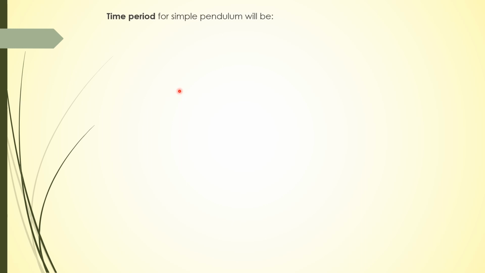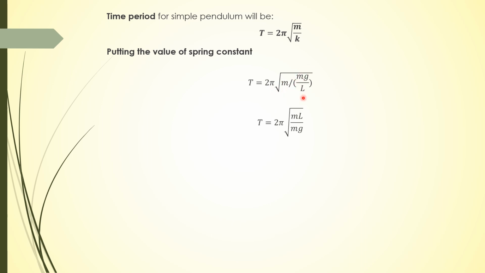Now the time period for a simple pendulum: we know that the time period is equal to 2 pi under root m upon k. Putting in the value of the spring constant, T is equal to 2 pi under root m divided by mg upon L, or 2 pi under root ml upon mg. The m cancels, so the time period of a simple pendulum is 2 pi under root L upon g, and frequency is 1 upon T, so frequency is equal to 1 upon 2 pi under root g upon L.